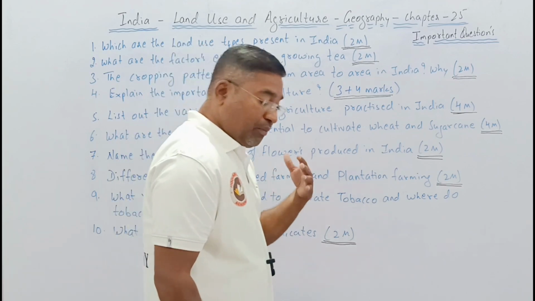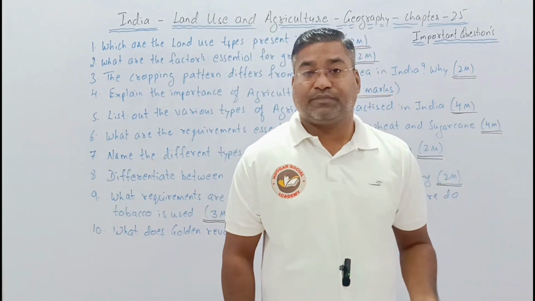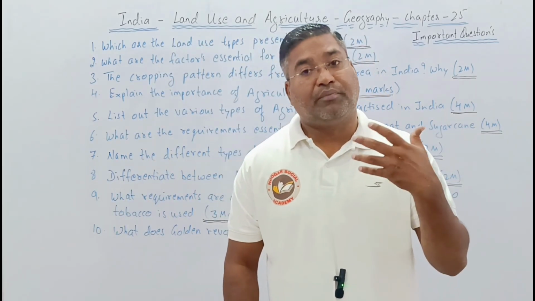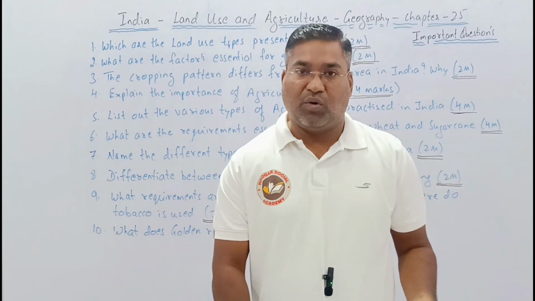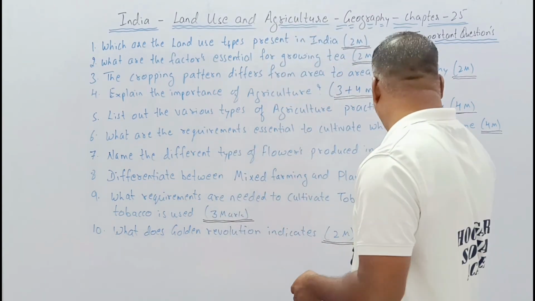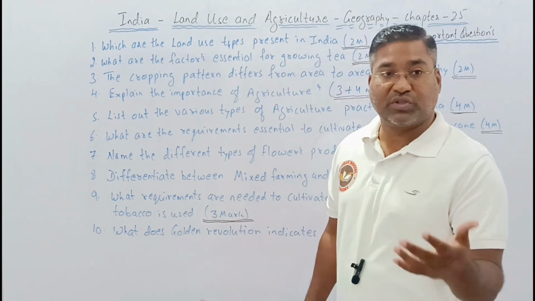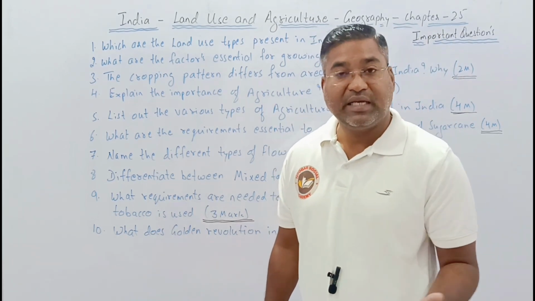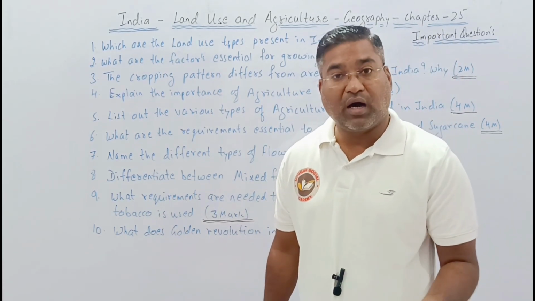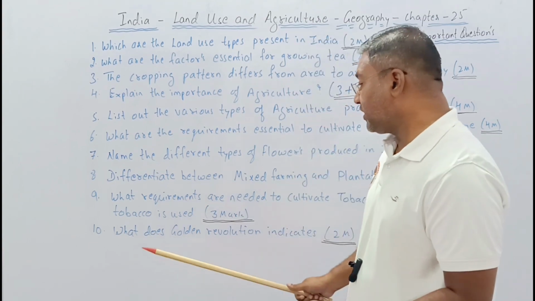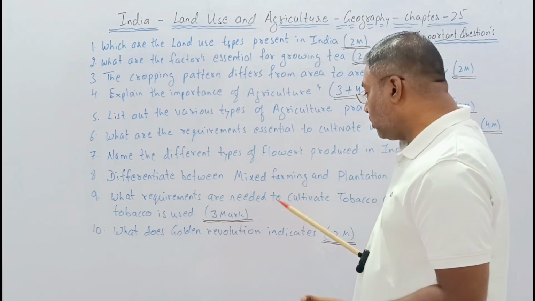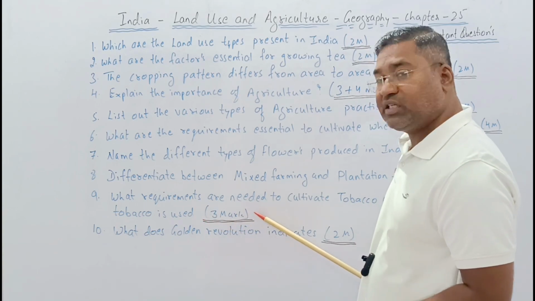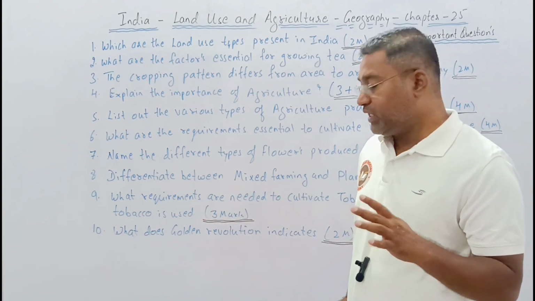But with the help of tobacco, what other different things are being prepared? Even that can be asked, where tobacco is used, whether in the making of beedis, cigarettes, hookah, or snuff. So this whole question together is of how many marks? It is of 3 marks. So in this way it is asked.